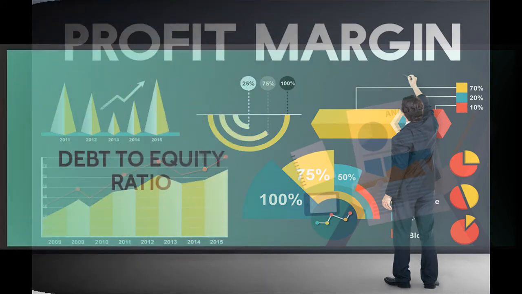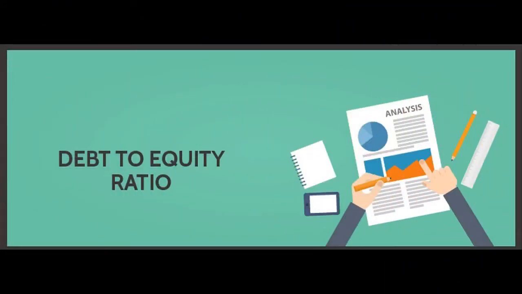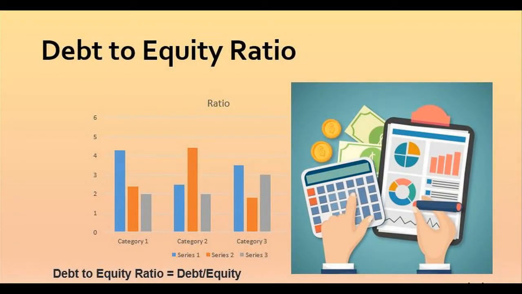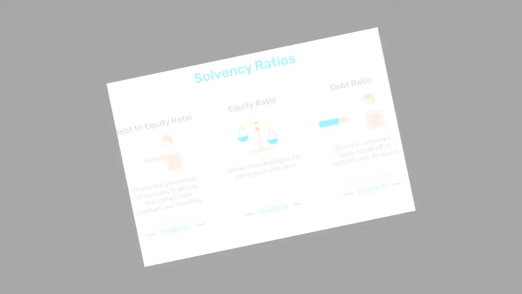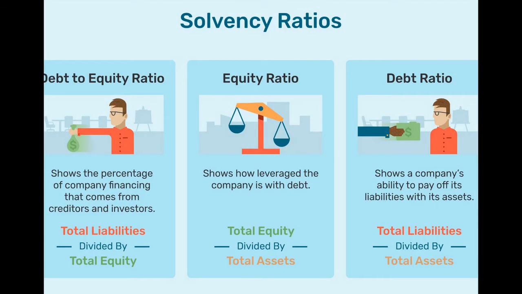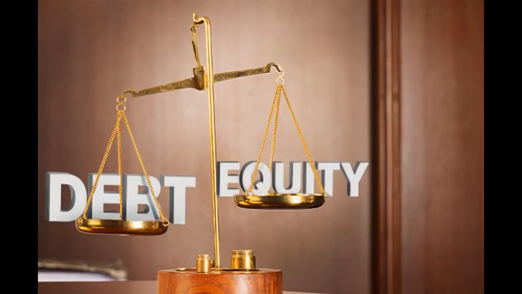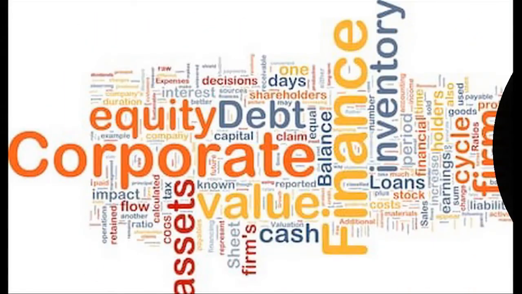Next comes the debt to equity ratio. It shows how much a company is leveraged, that is, how much debt is involved in the business capital equity. A low figure is usually considered better, but it must not be seen in isolation. If the company's returns are higher than its interest cost, the debt will enhance value. However, if it is not, shareholders will lose.